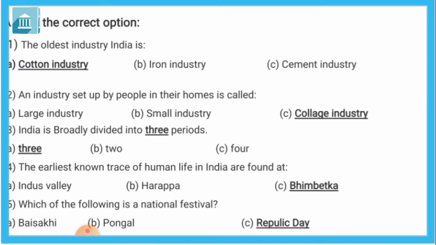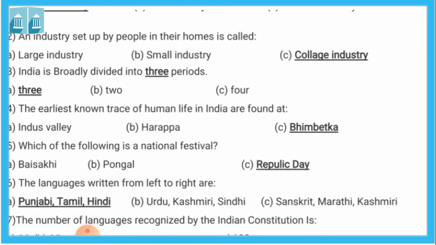Fourth, the earliest known trace of human life in India is found at. A, Indus Valley, B, Harappa, and C, Bhimbetka. Bhimbetka is the place where it was found that human life exists in India. So it is Bhimbetka.